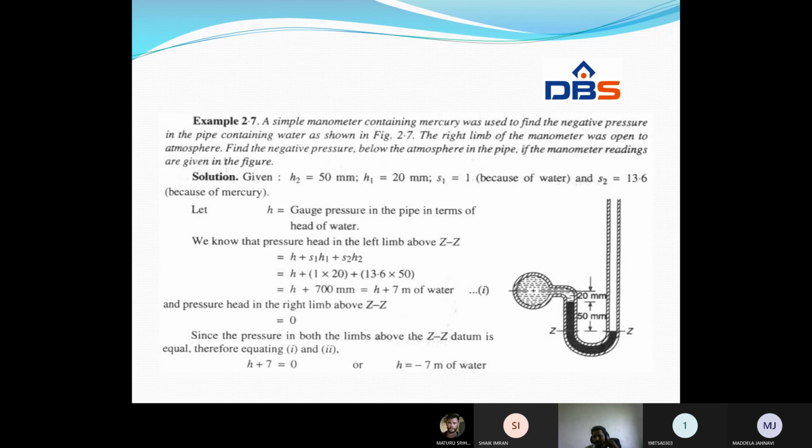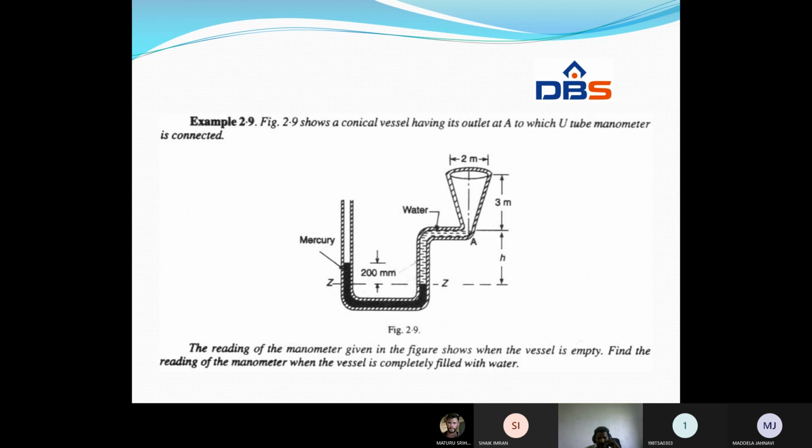How do we get the minus? Negative pressure is nothing but the vacuum pressure, the pressure measured below the atmospheric pressure. And this is one more problem.